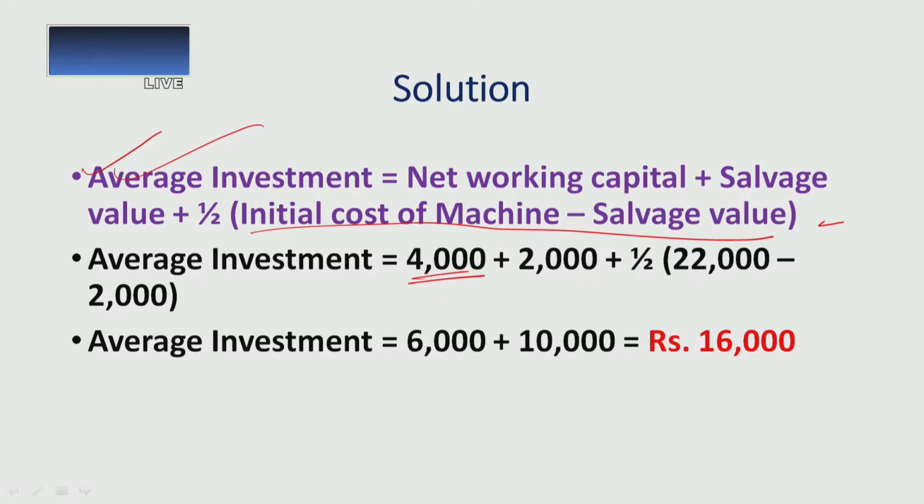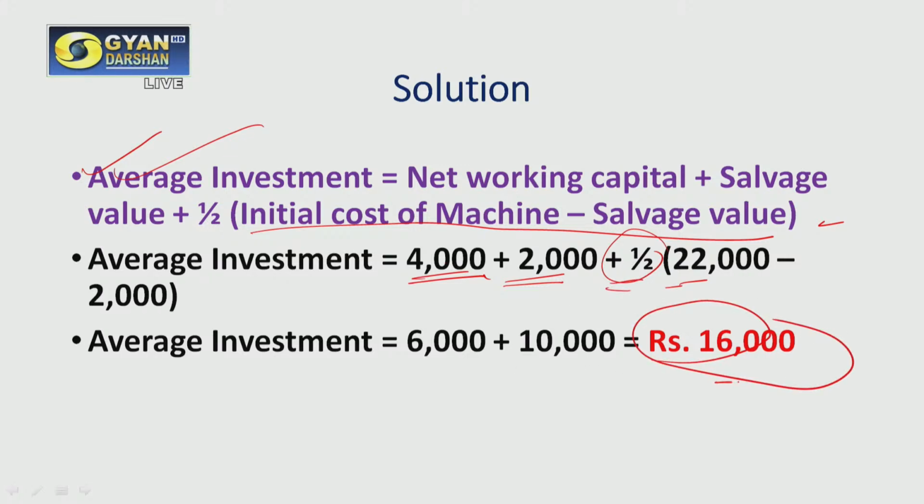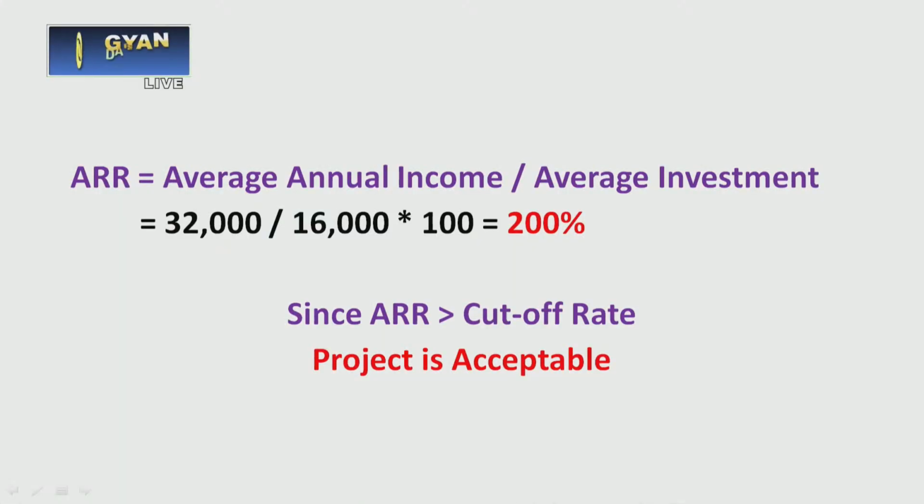By placing the values in this equation, our working capital is 4,000. Our salvage value, which is already given in the question, is 2,000. For 22,000 minus 2,000, we have to take the average of this, and by solving this equation I get an investment value of 16,000. Now I just need to place this value in my formula of ARR, which is equal to average annual income divided by average investment.